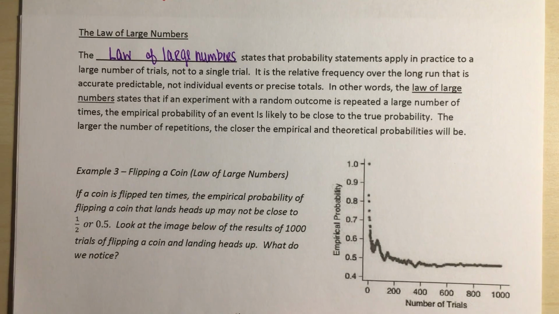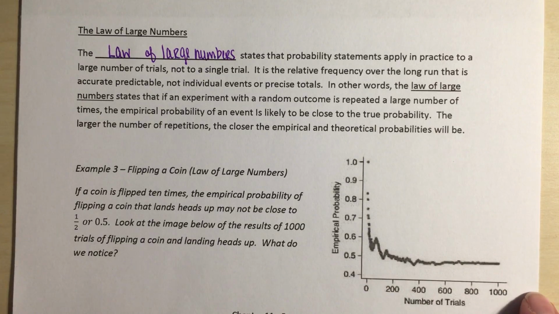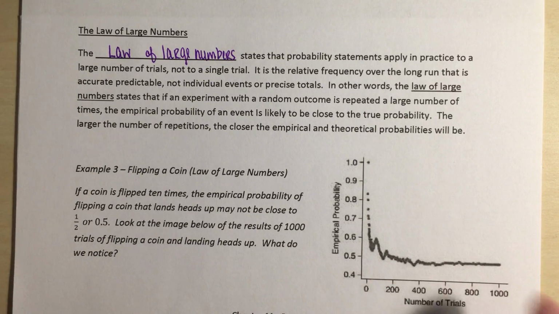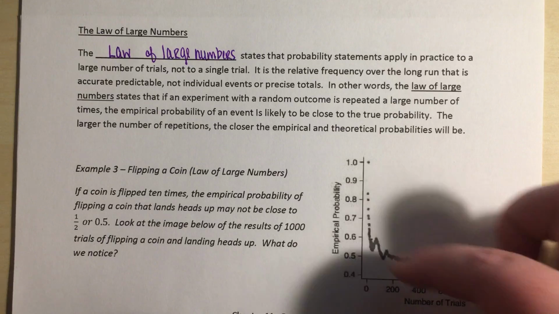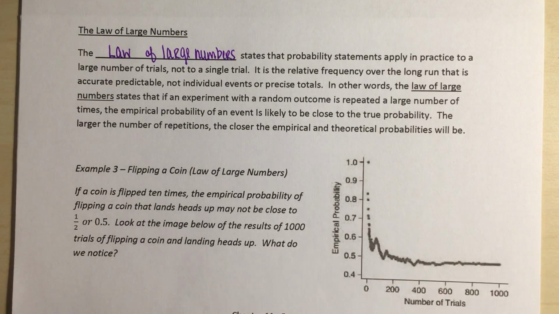So underneath here, we see just a little image. What this image is showing is how many times a coin is flipped and whether our coin lands heads up. If we look at this, as we continue to move towards 1,000 trials, we see that our probability, instead of being all over the place, a little too high or jumping around, gets closer and closer to our value of 1/2 or 0.5.